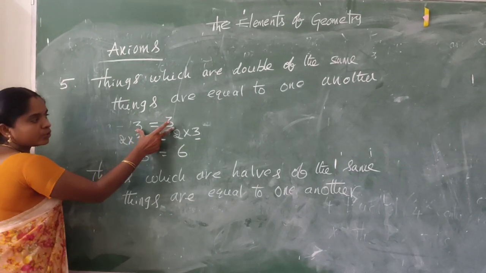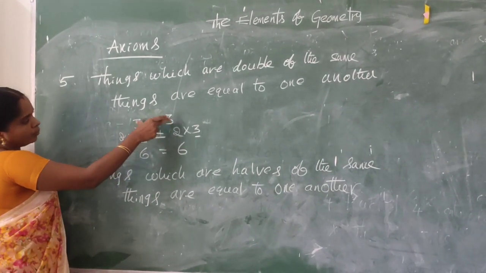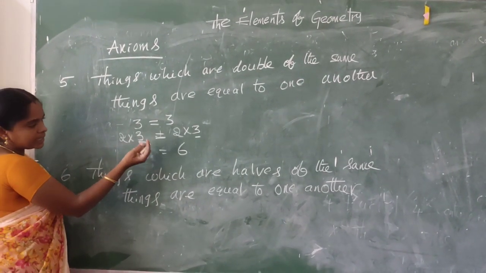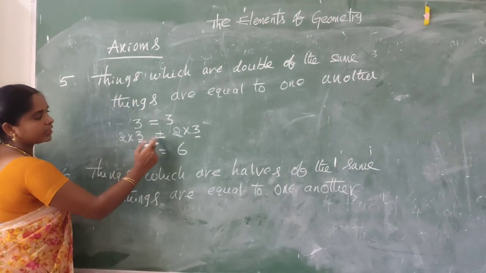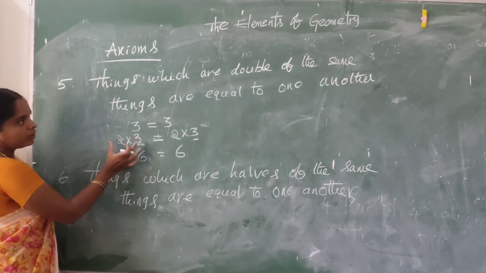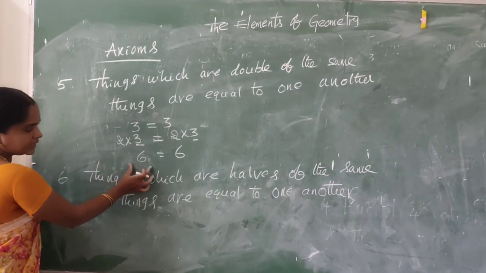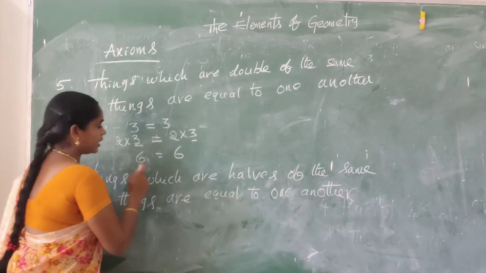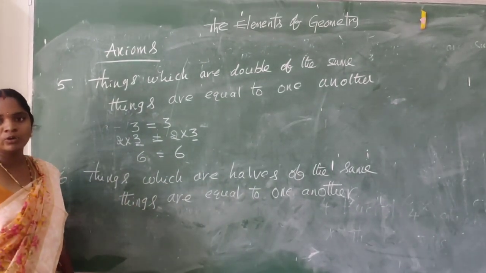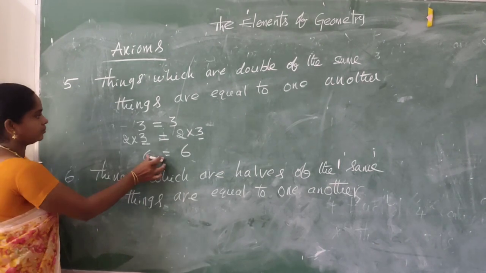Let us take two equal things. We can multiply the same number 3 on both sides. 2 into 3 equal to 2 into 3. So 2 into 3 is 6, and 2 into 3 is 6, are equal to one another. These two are equal to one another.